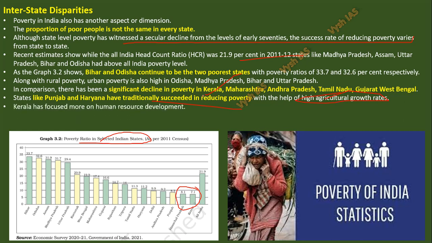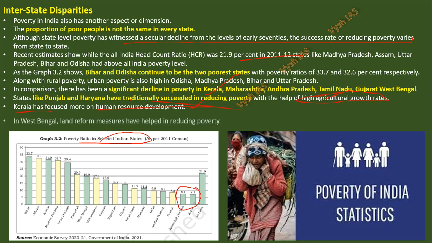And Kerala focused more on human resource development. If you see Kerala, there is no agriculture, there are no industries, there is nothing, but their human resources are excellent. The people are skilled and they have good education, good health care. So these people go out to countries in the Middle East, to the USA, to Canada, even to the eastern side, Malaysia, Indonesia and all, and they earn a lot and send the money back to Kerala. That's why their human resource is excellent in Kerala.